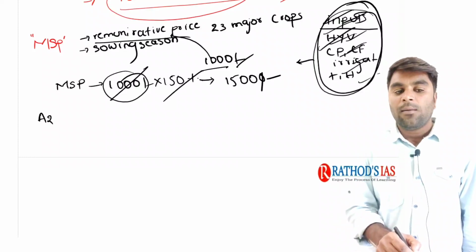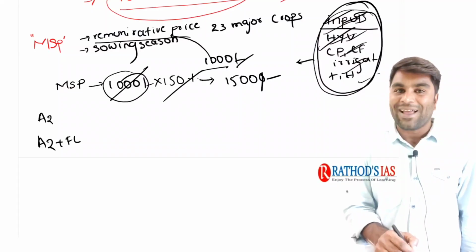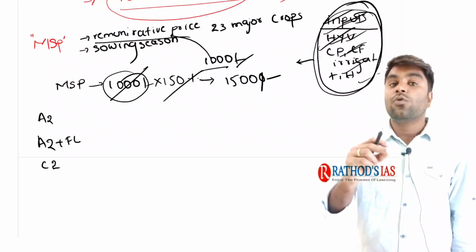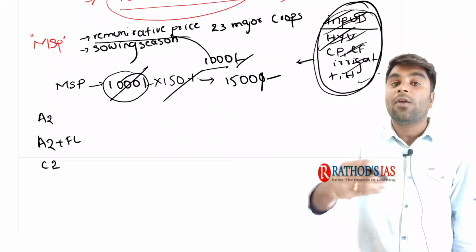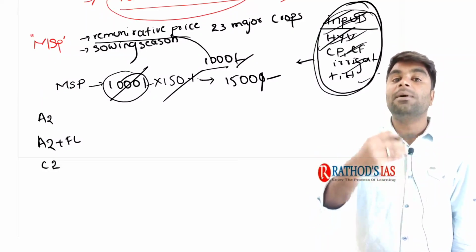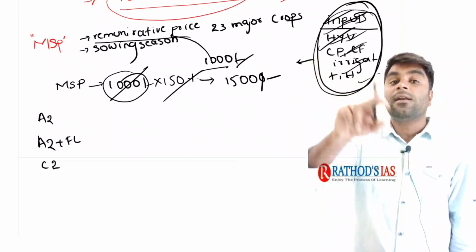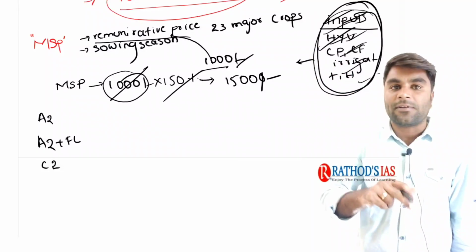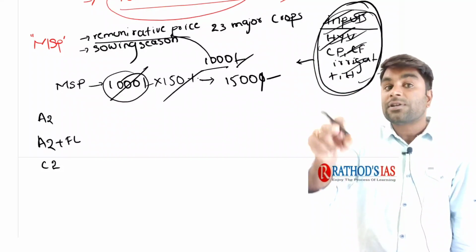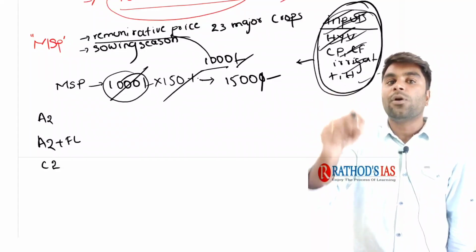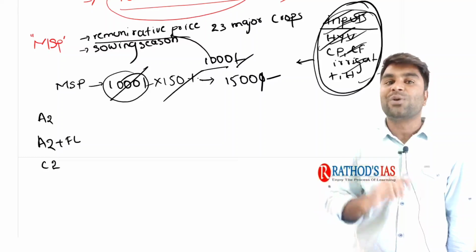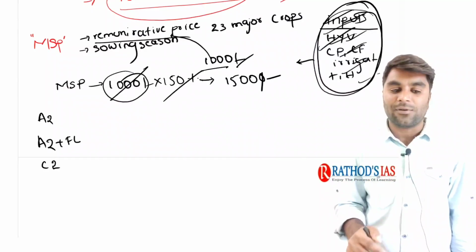There are three components of cost of production that we usually consider. Not we, but actually the CACP. As I said, the CACP is going to recommend this MSP. How much the MSP should be for a quintal of paddy is recommended by the CACP to the Cabinet Committee on Economic Affairs. If the Cabinet Committee on Economic Affairs approves that price for the quintal of paddy, then the Government of India is going to announce it before the sowing season. I hope it is very clear for you.